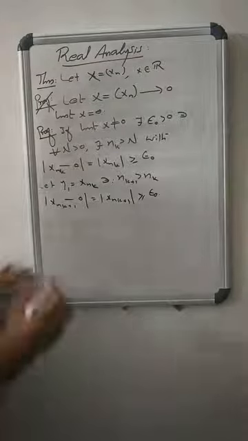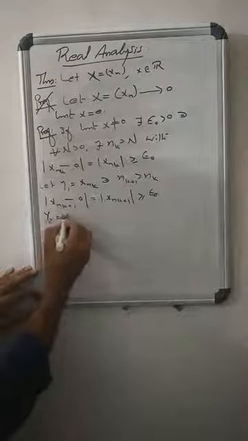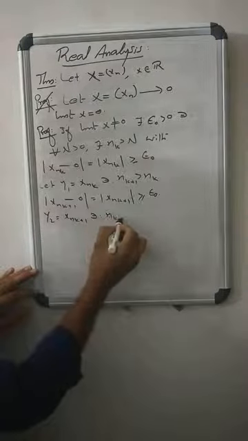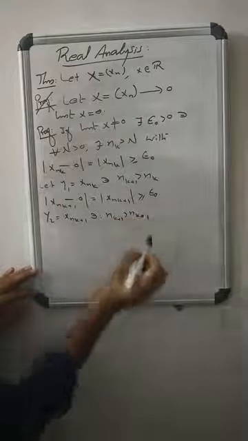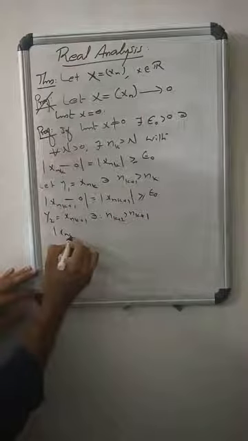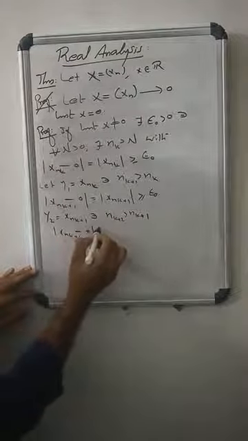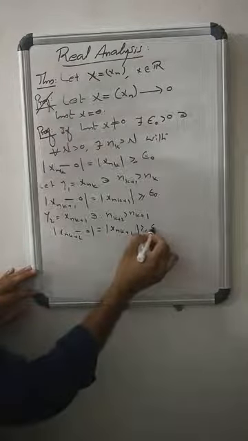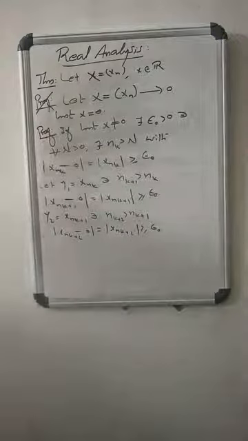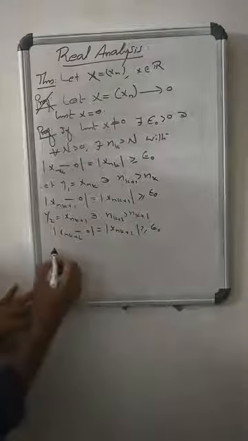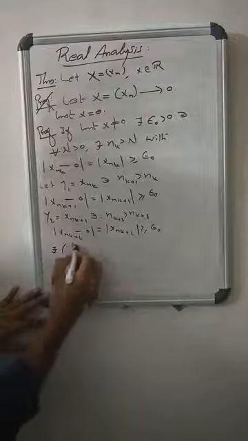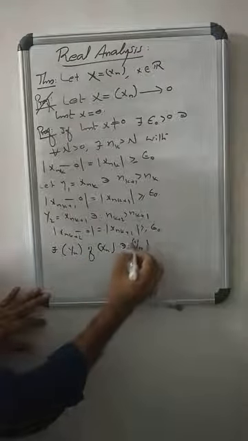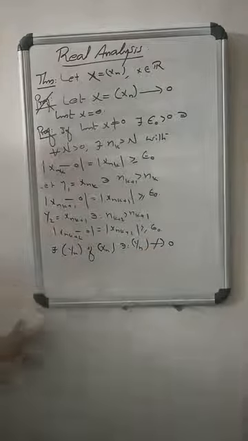Choose y2 equal xnk plus 2, where nk plus 2 is greater than nk plus 1, with modulus of xnk plus 2 greater than or equal to epsilon naught. Proceeding like this, there exists a subsequence yn of the sequence xn such that yn does not converge to 0.